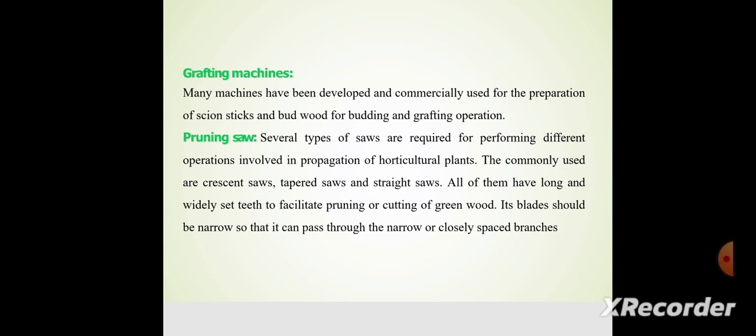Several types of saws are required for performing different operations in the propagation of horticulture plants. The blade should be narrow so that it can pass through narrow or closely spaced branches. So the pruning saw is used to facilitate pruning or cutting of green wood. Thank you.